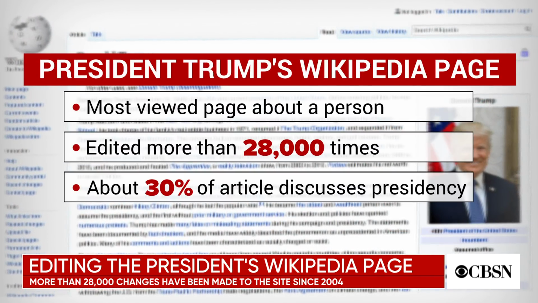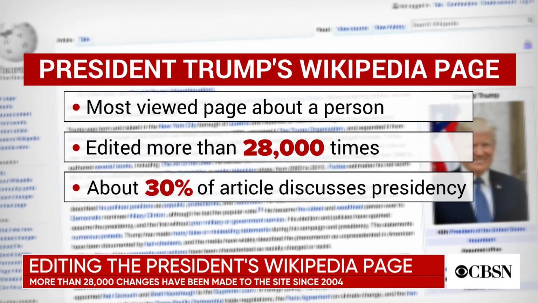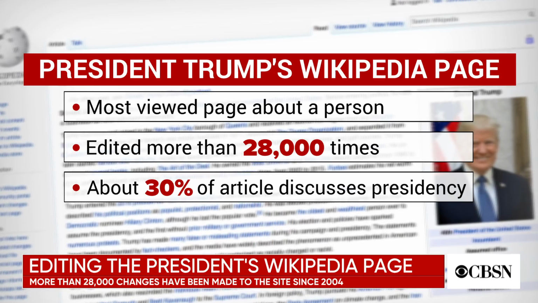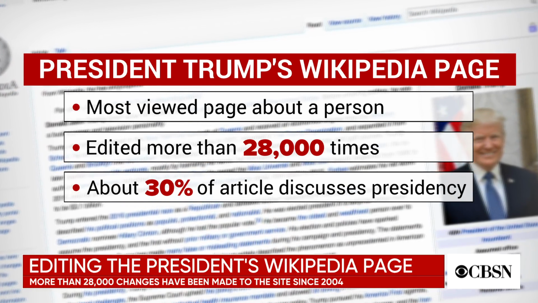And you write in your article, as a result of that, the rules about who can edit the president's page have changed over time. What can you tell us about that? Right. So there's been a few incidents of major vandalism on the page. People have hacked into the page and replaced his image with a very vulgar one. So what happens at that point is it's locked down. Only very senior editors can make edits to the page.